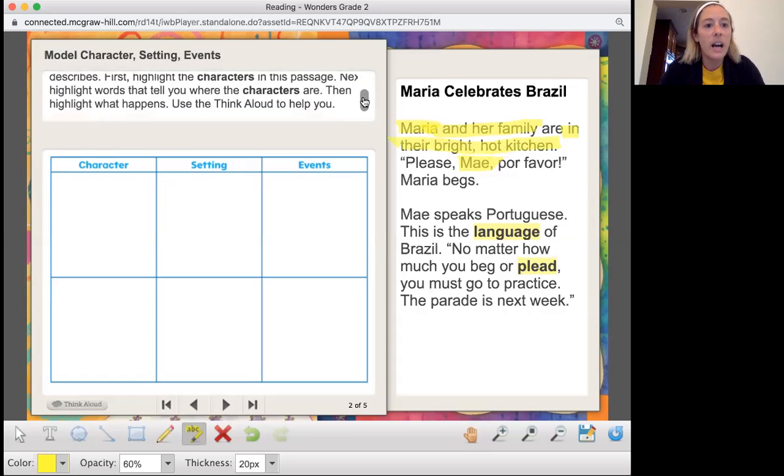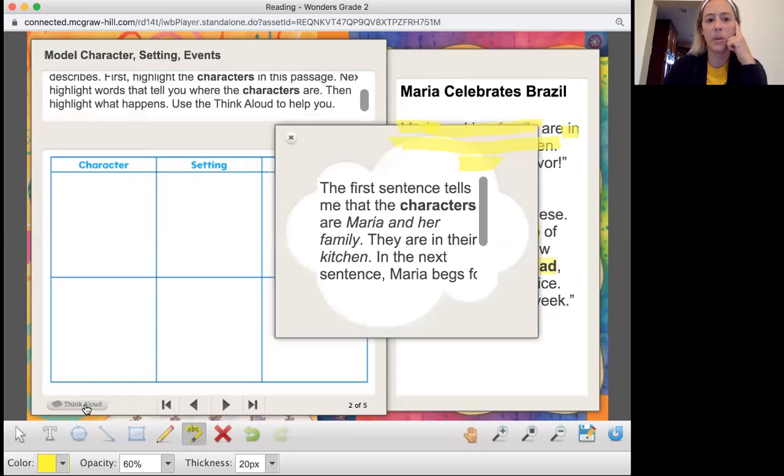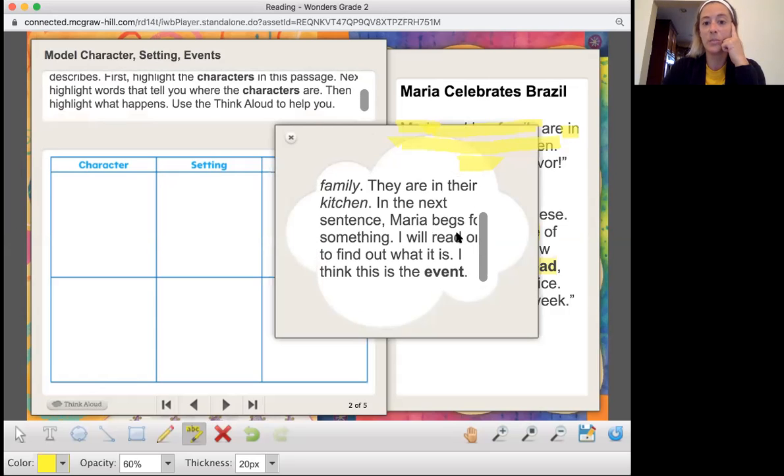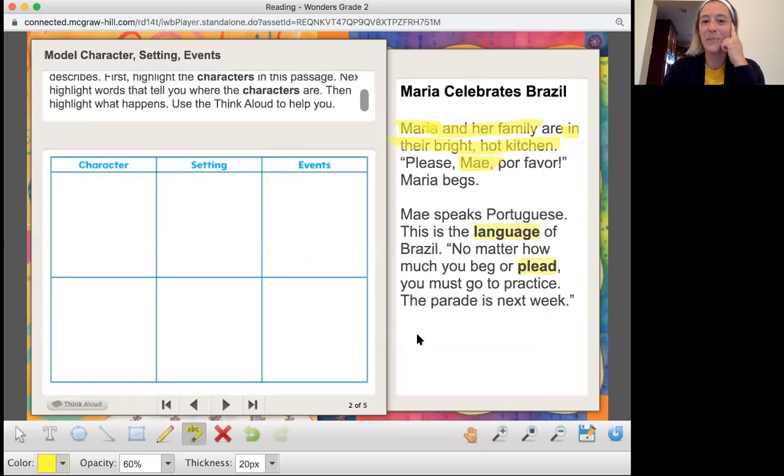Next it says, then highlight what happens. Use a think aloud to help you. Okay, so I'm going to click that and I'm going to have this help me. The first sentence tells me that the characters are Maria and her family. They are in her hot kitchen. In the next sentence, Maria begs for something. I will read on to find what this is. I think that's the event. So, no matter how much you beg or plead, you must go to practice. The parade is next week. So that tells me she's begging or pleading not to go to practice. Okay, she doesn't want to go to practice. So I have those highlighted down.